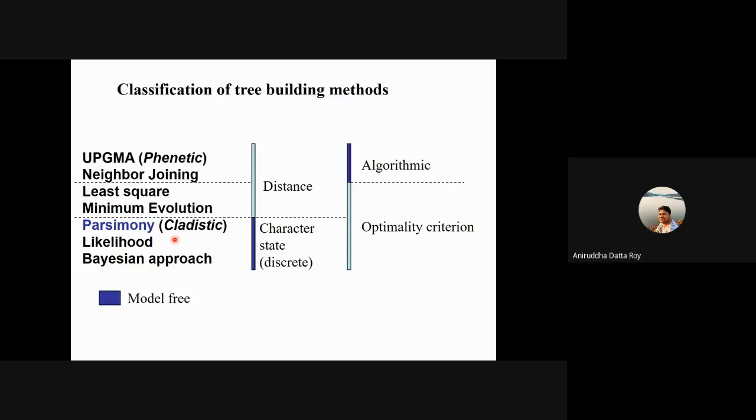In yesterday's exercise, there were 3 trees that you worked on, and one of them can be explained using 11 changes, and the 2 other trees can be explained using 13 changes, a similar number of changes.